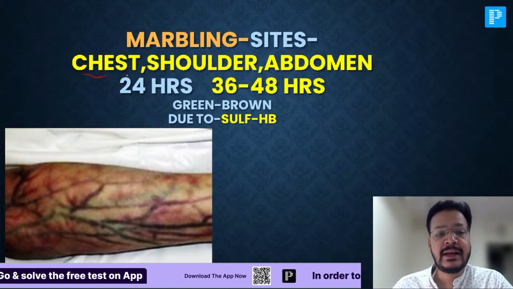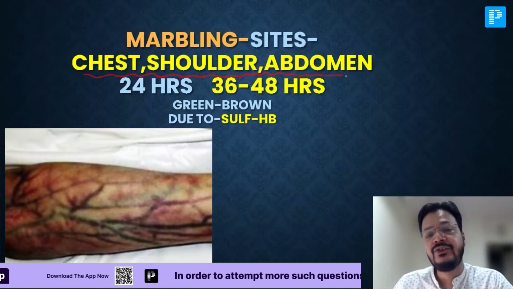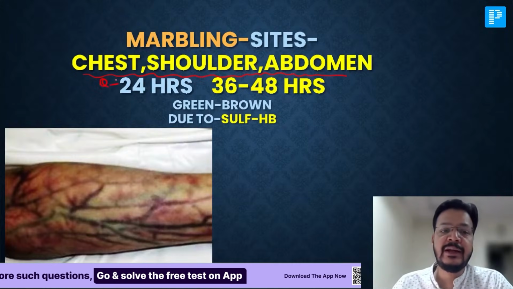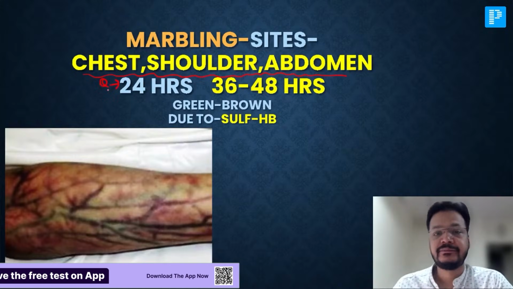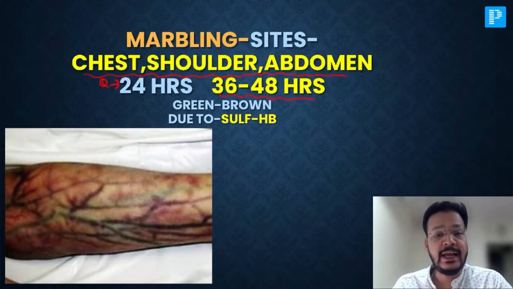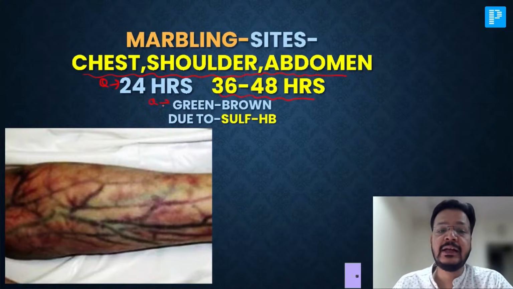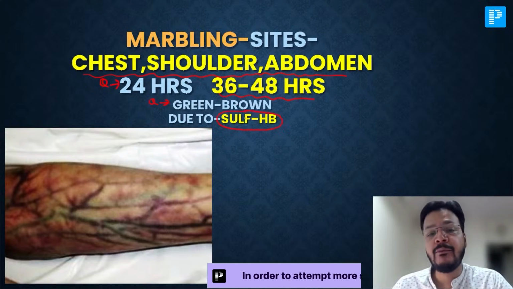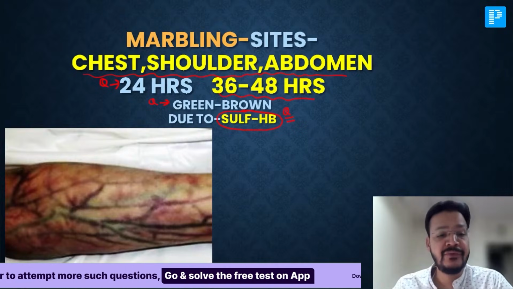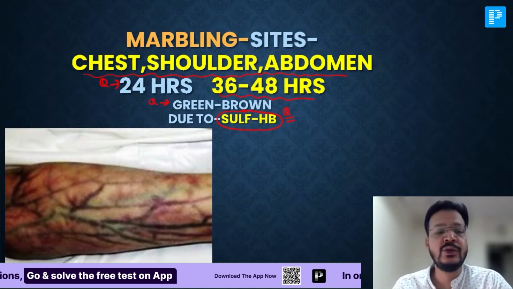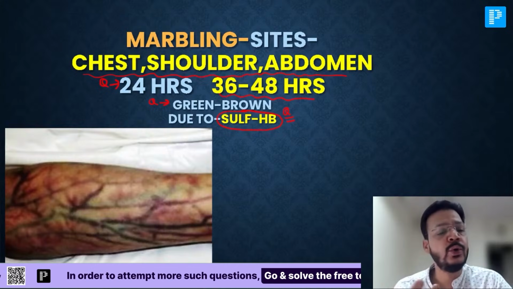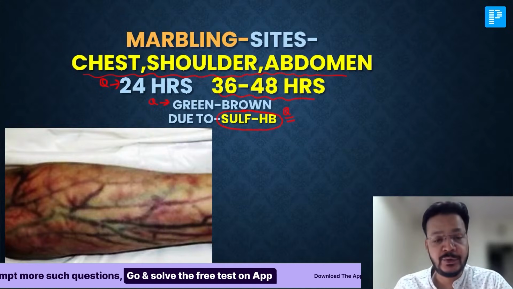The sites of marbling are chest, shoulder, abdomen, and thigh. This is a potential MCQ. It starts in 24 hours. Maximum marbling is seen in 36 to 48 hours. It is greenish brown in color because of sulfhemoglobin. You can get this question in your exam. This very important phenomenon is marbling. So I told you all the important MCQs of marbling: it starts in 24 hours.